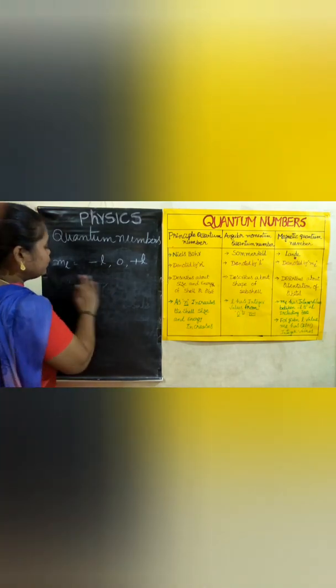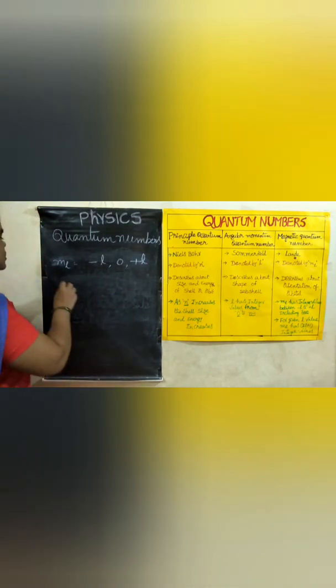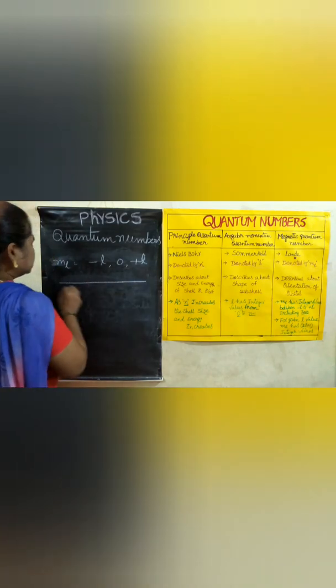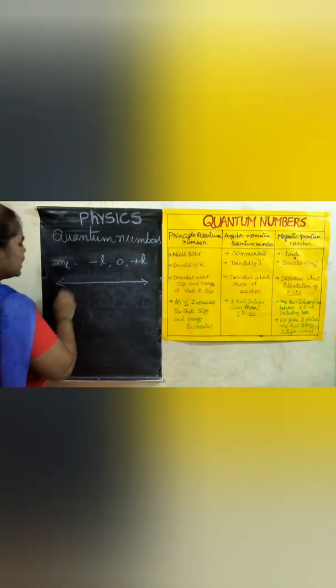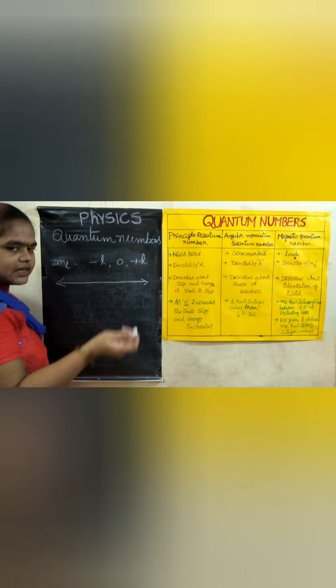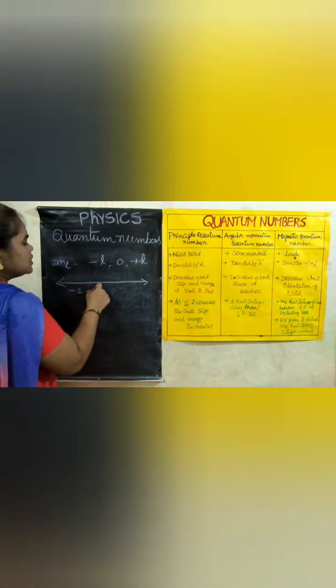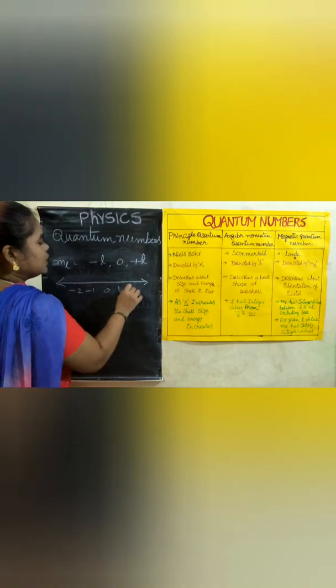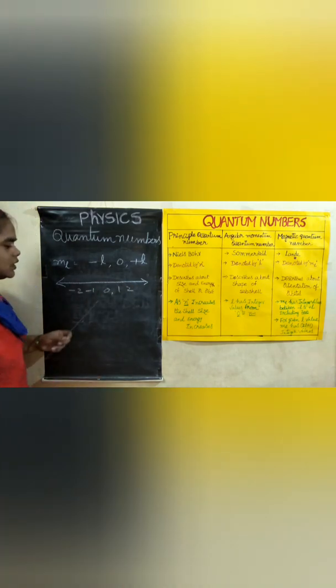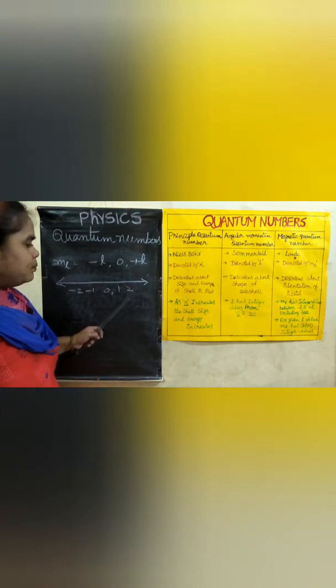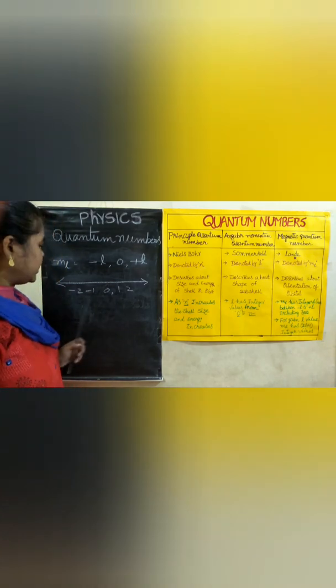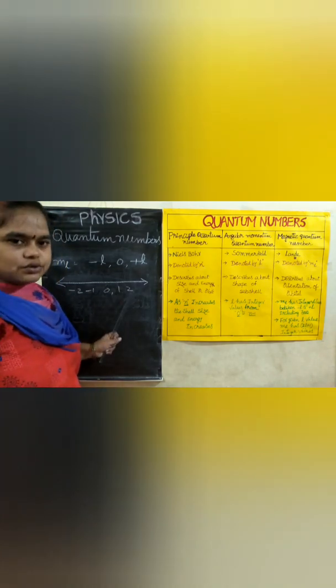So we know in maths the teacher draws a number line and represents the integers: first negative numbers and 0, later followed by positive numbers. Negative numbers, 0, positive numbers.